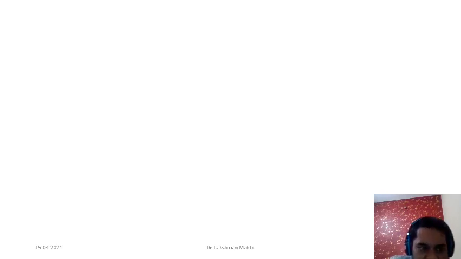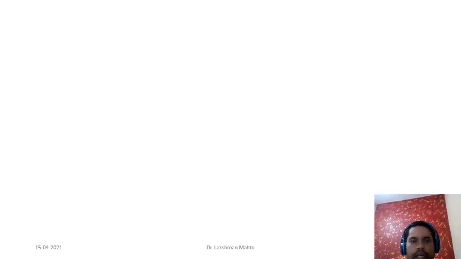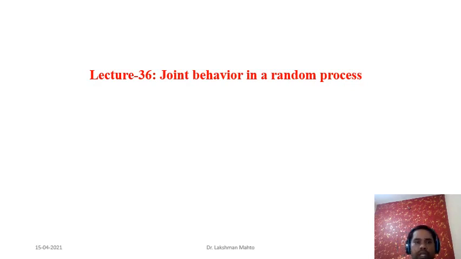Today it is lecture number 36. We will talk about joint behavior in random process. And in last class I had already told that a random process happens to be a sequence of random variables. So you will see a collection of random variables in a single random process. That means in order to depict the evolutionary behavior of any kind of system where we face randomness.